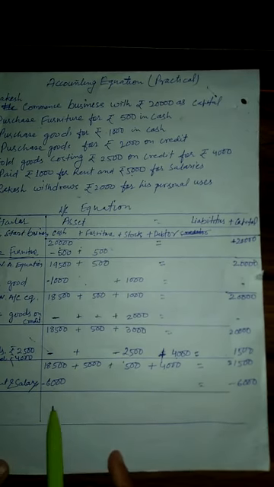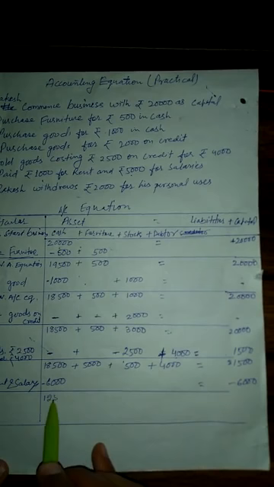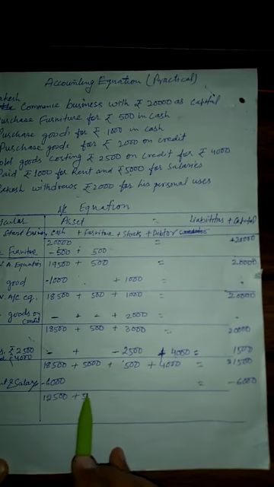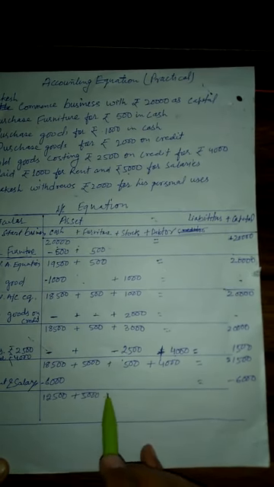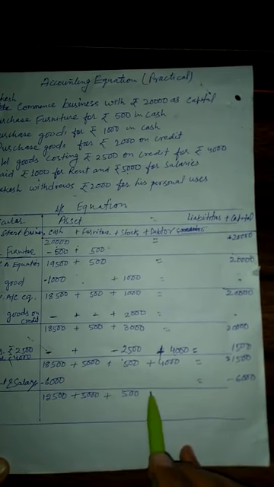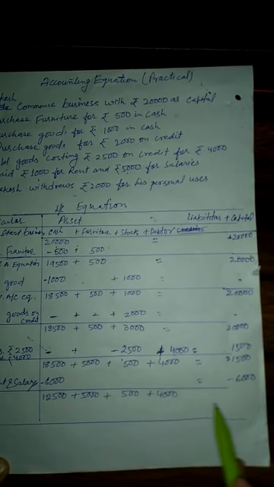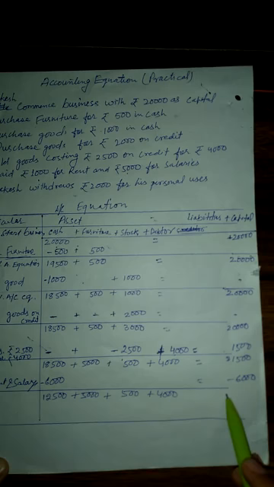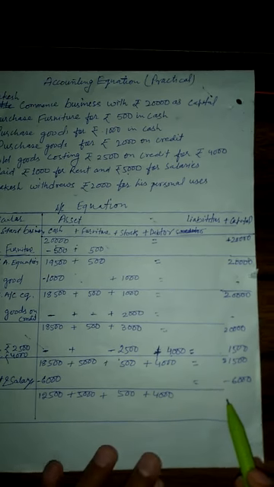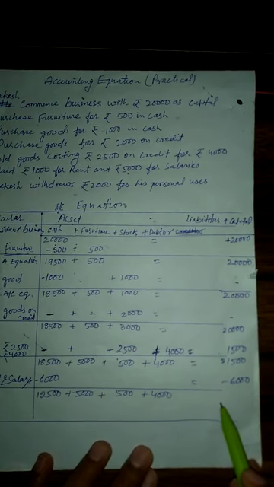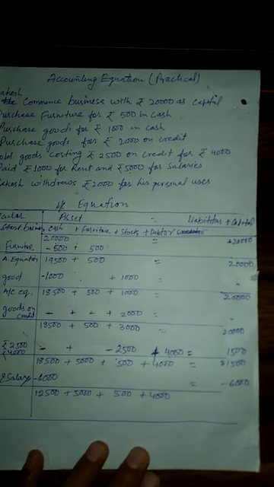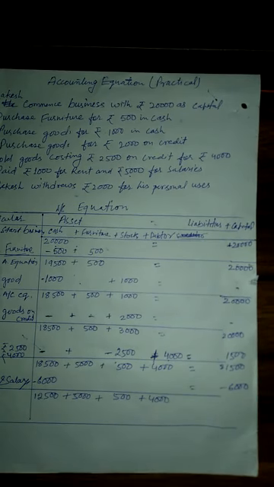So 18,500 minus 6,000, 12,500 plus 5,000 plus 500 plus 4,000. And here, 21,500 minus 6,000 is 15,500.